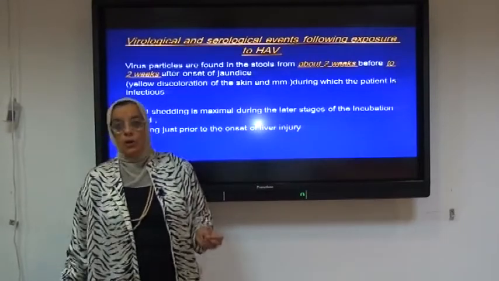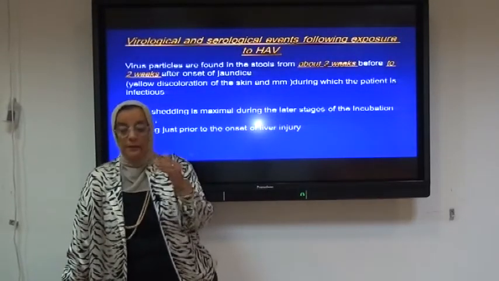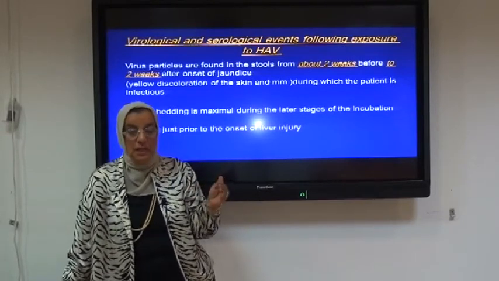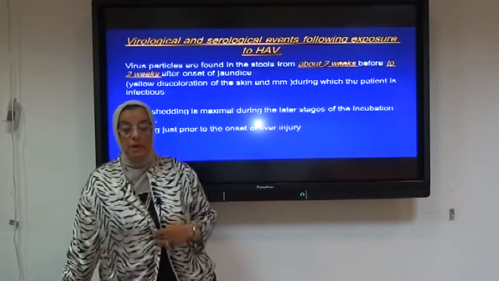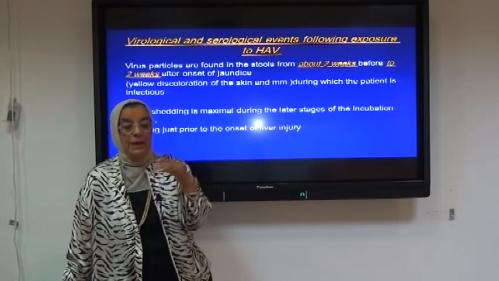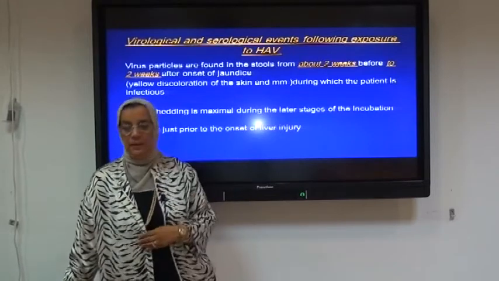As regards the virological and the serological events following the exposure to hepatitis, the serological and the virological events are very important for the diagnosis because these are the markers the lab is looking after, and the clinician can diagnose his case of hepatitis or the stage of infection in the hepatitis.